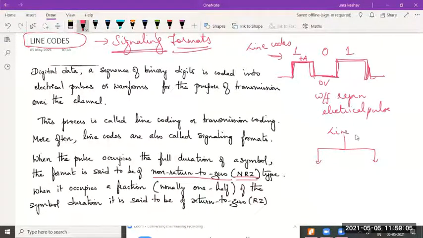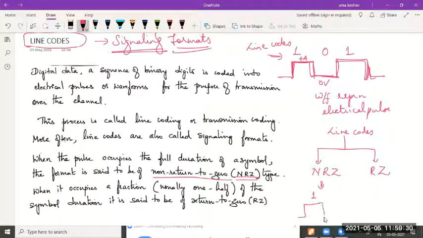Two major types of line codes. We have many more subdivisions, many more types, but the two major divisions are non-return to zero and return to zero. So what happens in non-return to zero? The given electrical pulse exists for the complete duration of the signal.